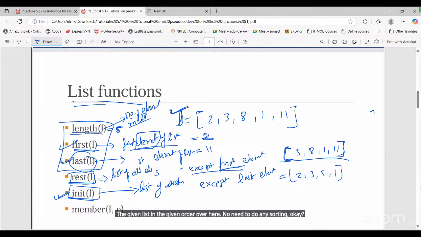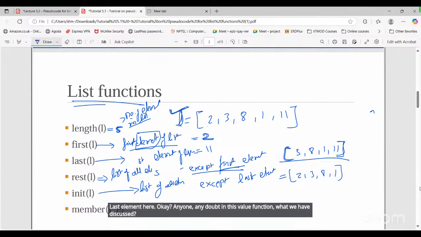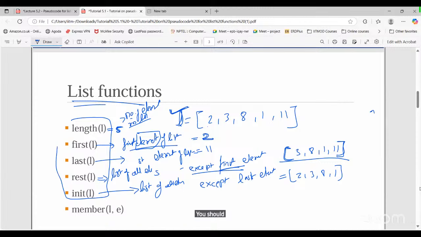Okay. So first element is this one. Last element is 11. Rest of list is basically list of all the elements except the first element, so we have to remove the first element. In the case of init, list of all elements except the last element, so we have to remove the last element here. Okay. Anyone, any doubt in these 5 functions we have discussed? You should know how these things are working.